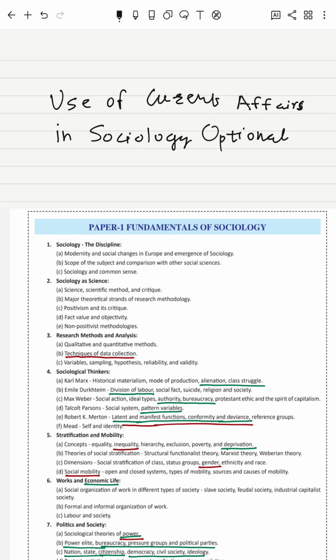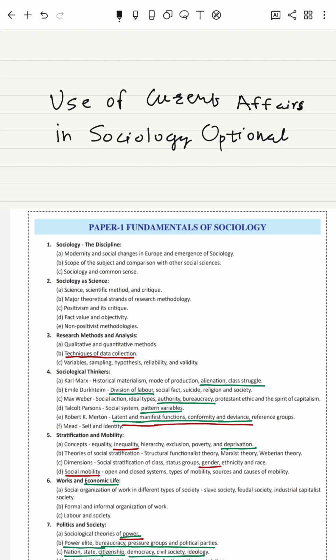Now let us look at utilization of current affairs in your optional sociology answer writing. Here I will be talking about important current affairs topics which have some inclination towards sociology, or those topics must be used in your answer writing while you are writing your optional answers.